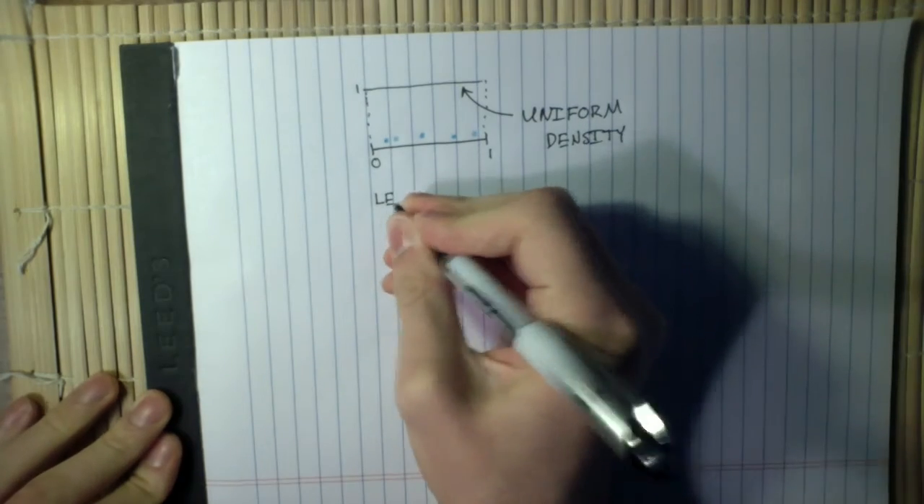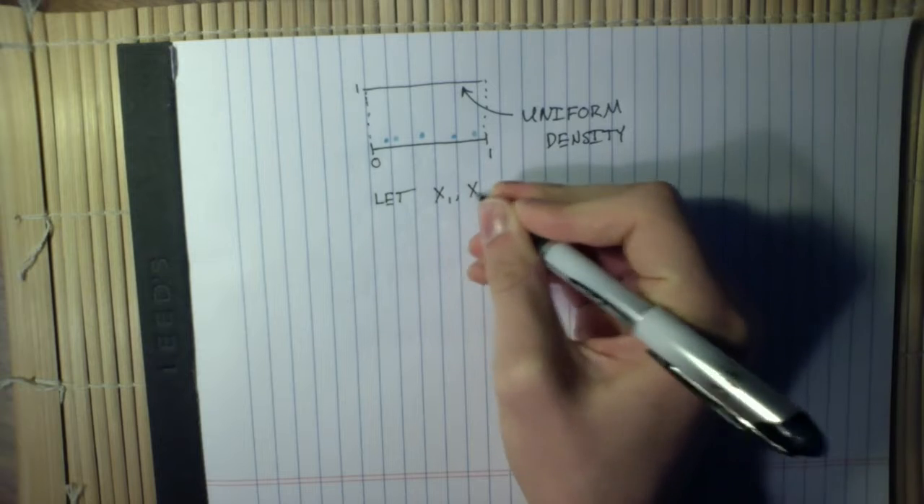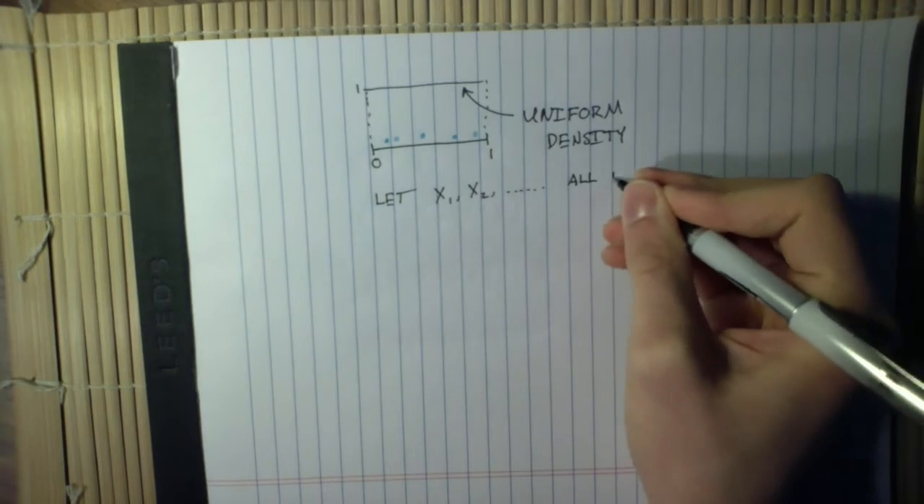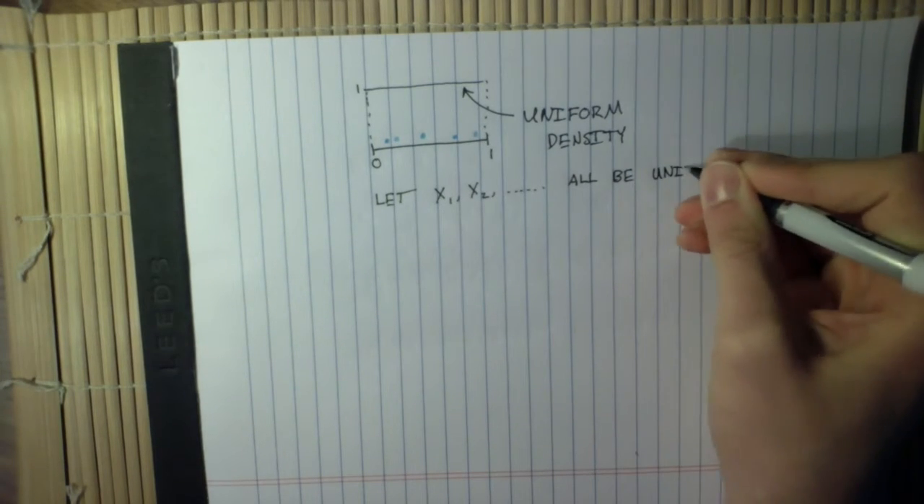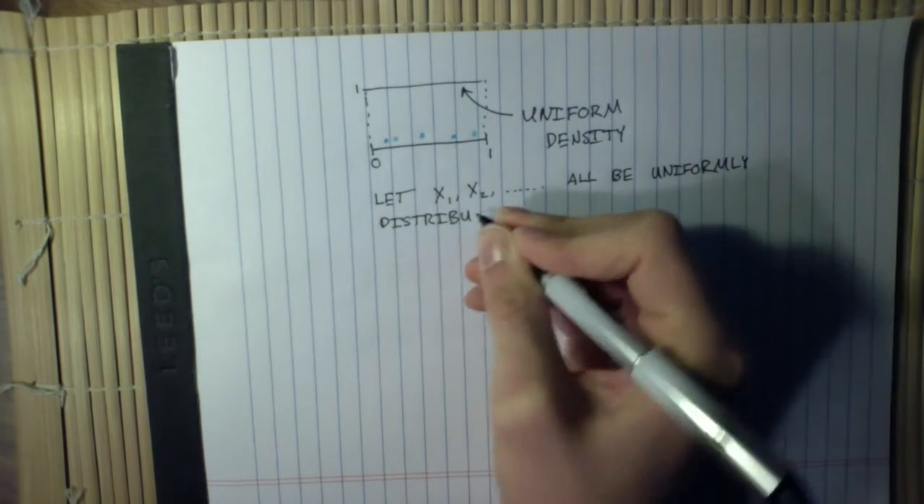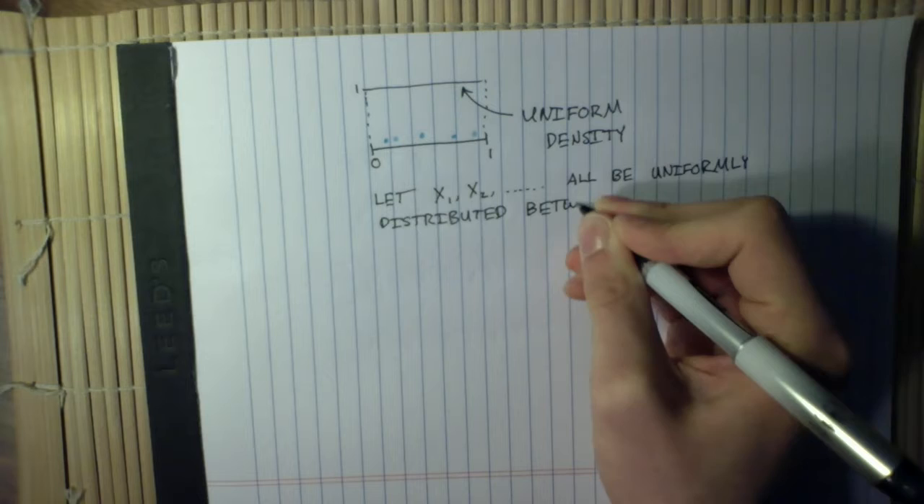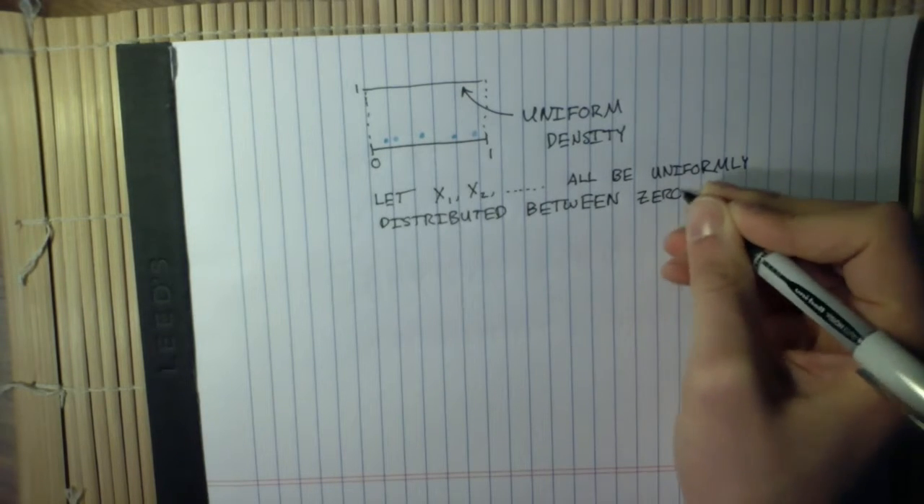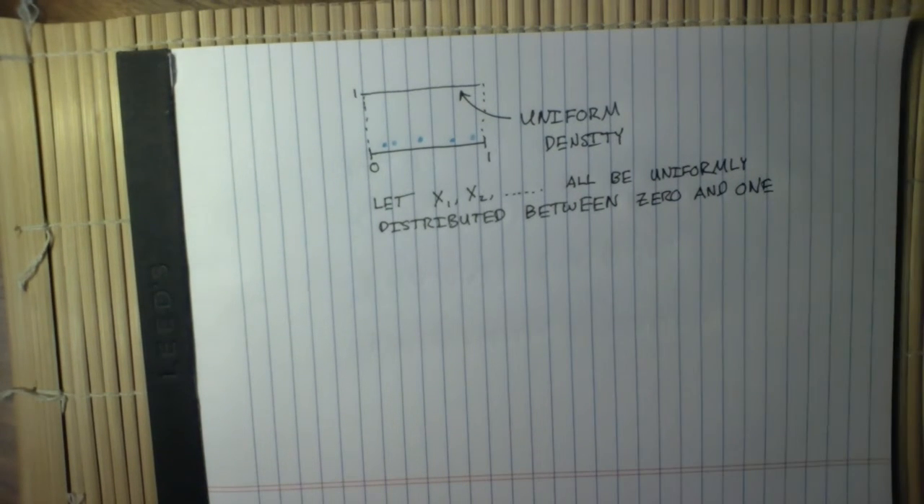What we're going to need here is a whole sequence of random variables, all of which are uniformly distributed between 0 and 1. In particular, we're going to need infinitely many of them. So we'll define x1, x2, all the way up through x infinity, all of which are uniform random variables.